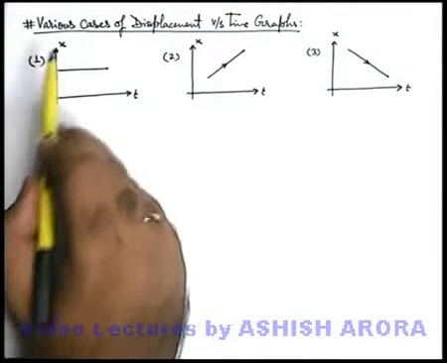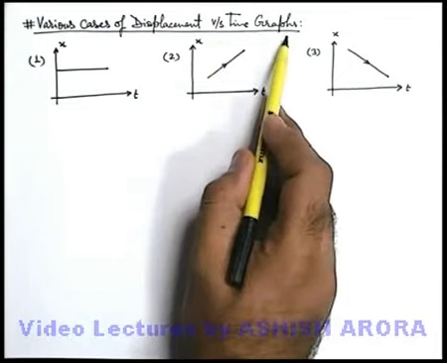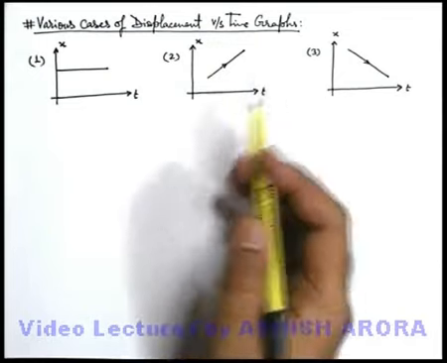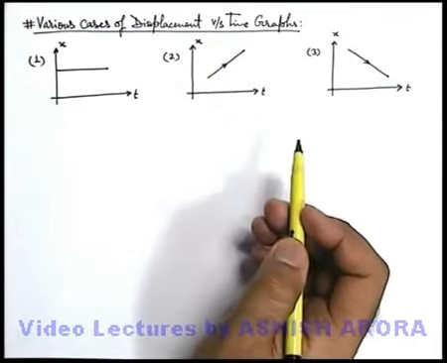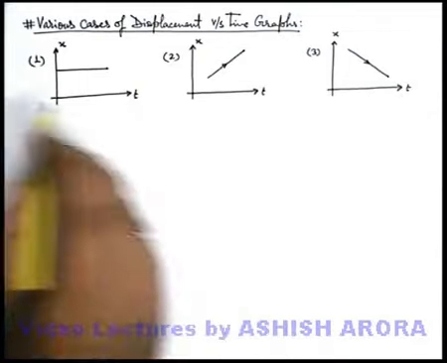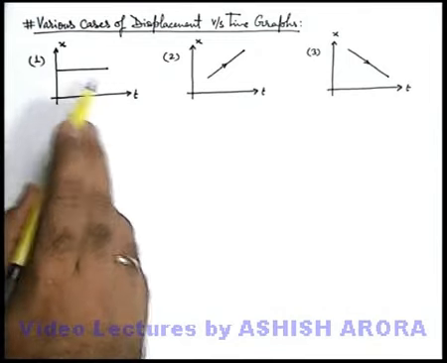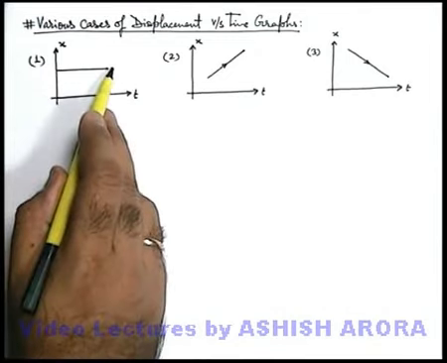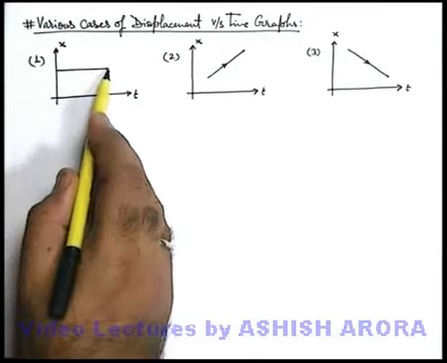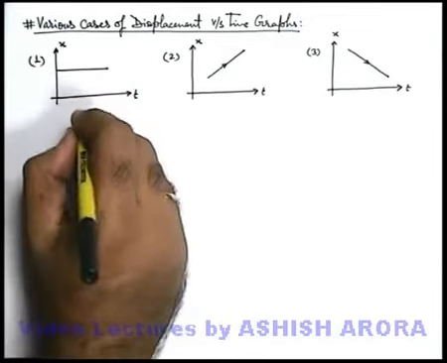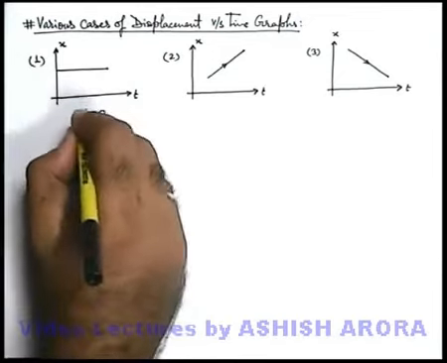Dear students, now we'll see various cases of displacement versus time graphs. First, we'll analyze these three graphs which are shown here. The very first graph, when we talk about displacement versus time, is a horizontal straight line. So if we talk about the slope of this line, it is obviously 0. So here we can write the velocity of particle is 0.